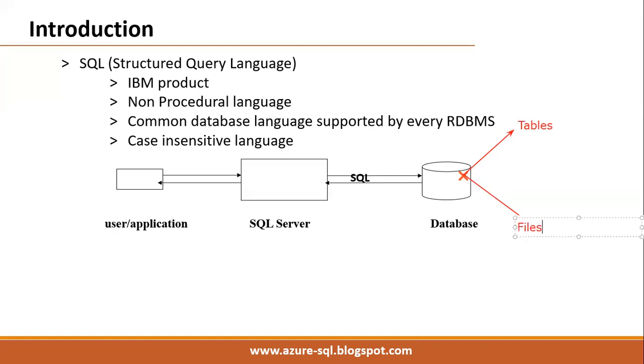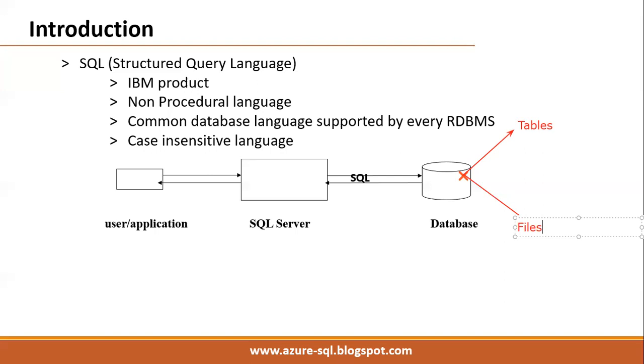Here also remember, physically means on the hard disk, data is there in the form of files. Physically, in the hard disk, data is stored permanently in the form of files. So a table is a logical one. Logical means it is created in the buffer cache. But physically data is stored permanently in the form of files.